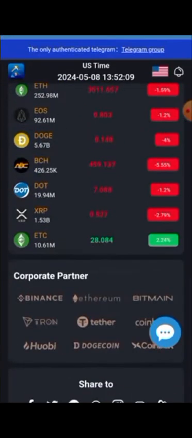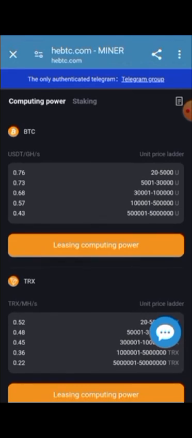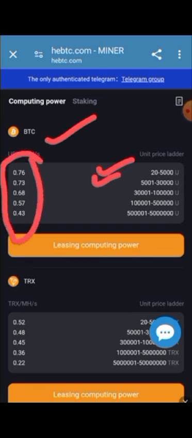So that is a mining pool, and that is a mining pool. Those are leasing computing powers available. So if you mine Bitcoin, your power will go from unit price 20 to 5,000, 5,001 to 30,000, and then the prices per hour. You should check it out. So you can select one of the amounts, and then the power per hour. So generation of 0.76, 0.73, and 868.